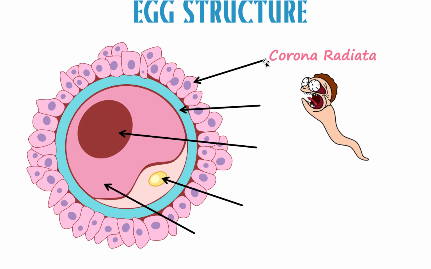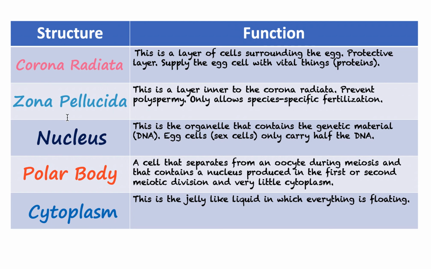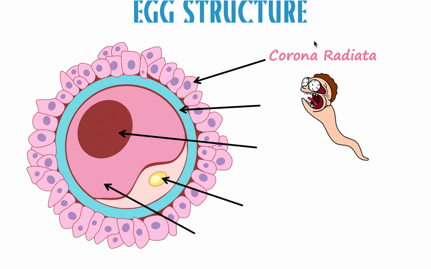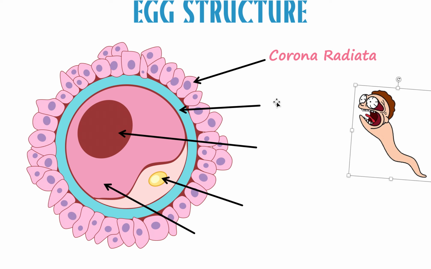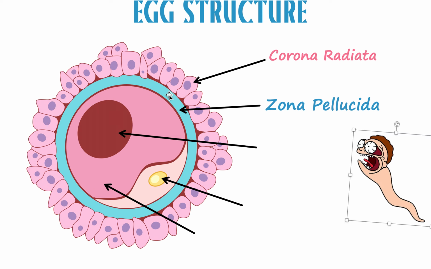And don't worry, I'm not writing any of these down because I'm putting them in a table at the end that you can take a look at. So that's the outer layer, corona radiata. Next we have this one here, zona pellucida. This is the layer just under the corona radiata. Now this layer is even crazier.